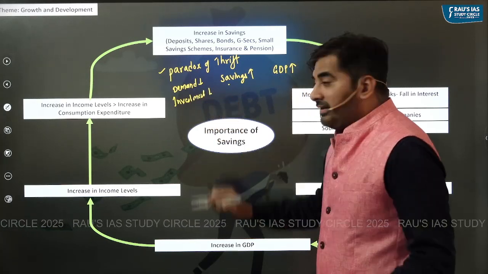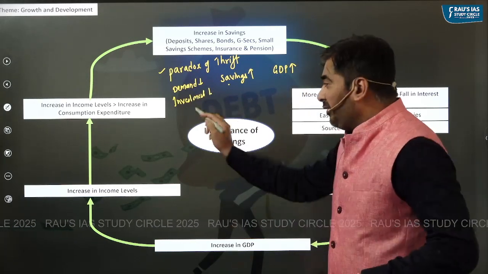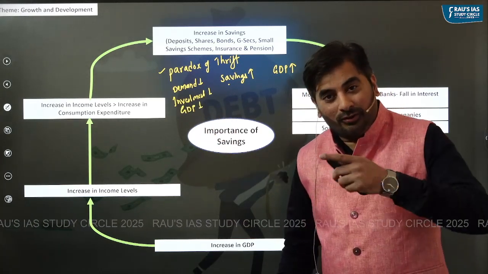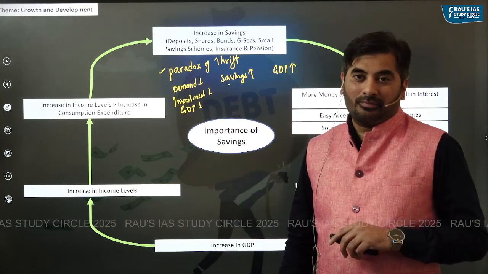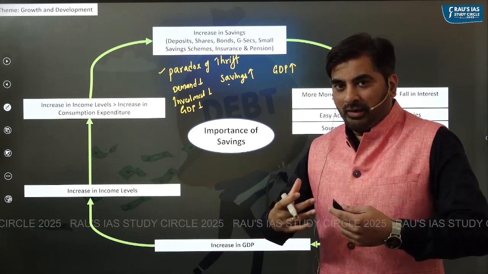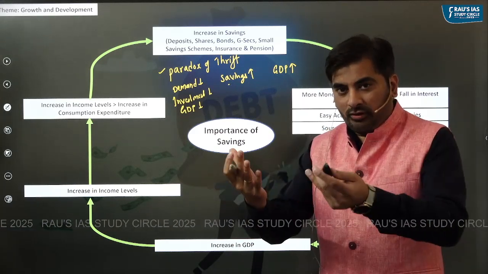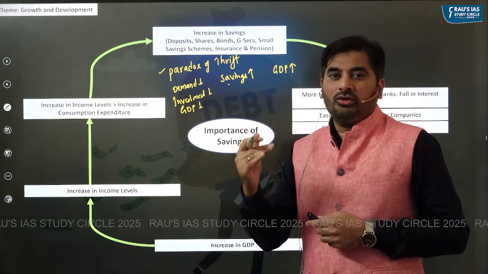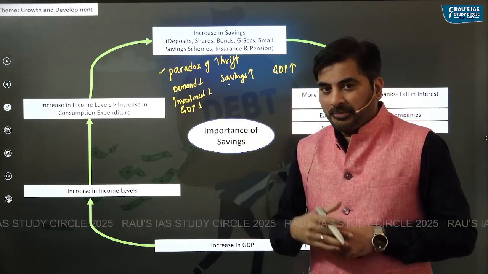And if private sector investment reduces, what happens to GDP? GDP will also reduce. So according to the paradox of thrift, if people end up saving more money, then this could actually hurt the GDP growth rate in a particular country.